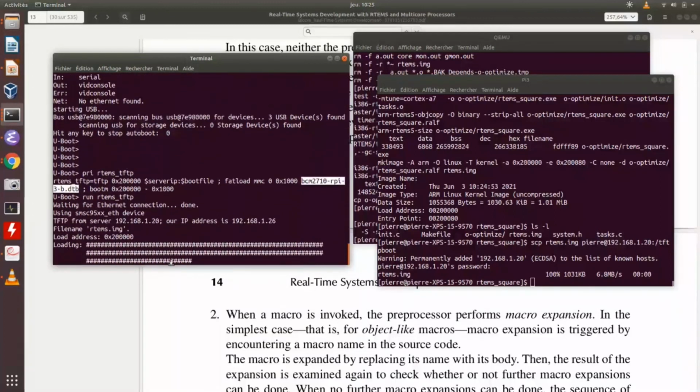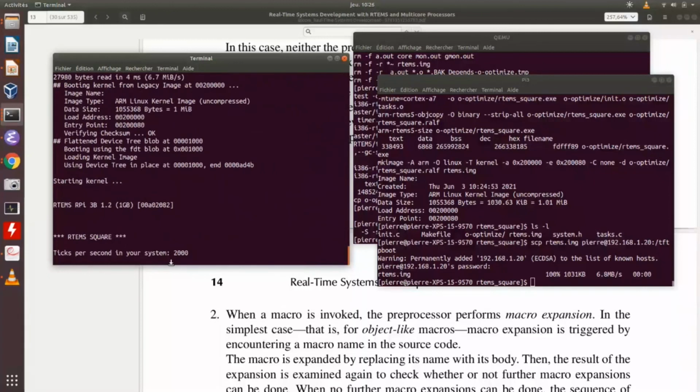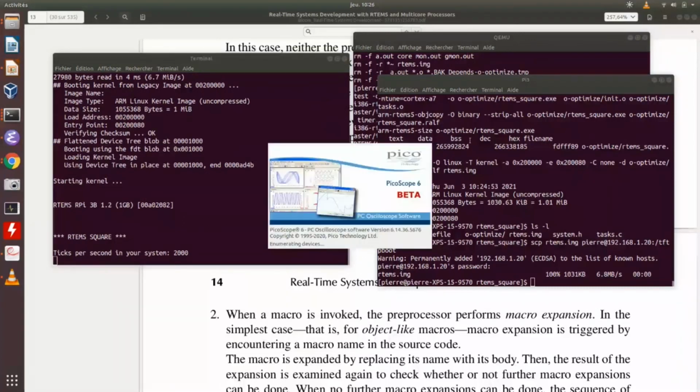Okay, I download, and so I start the application, and I will start my scope to show you the result. So it's a timer with 1 millisecond period. Okay, 1 millisecond. Okay.